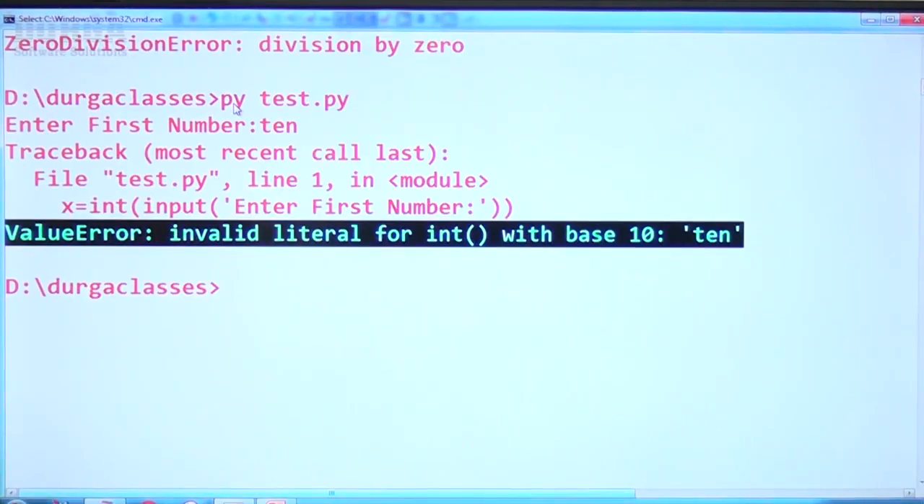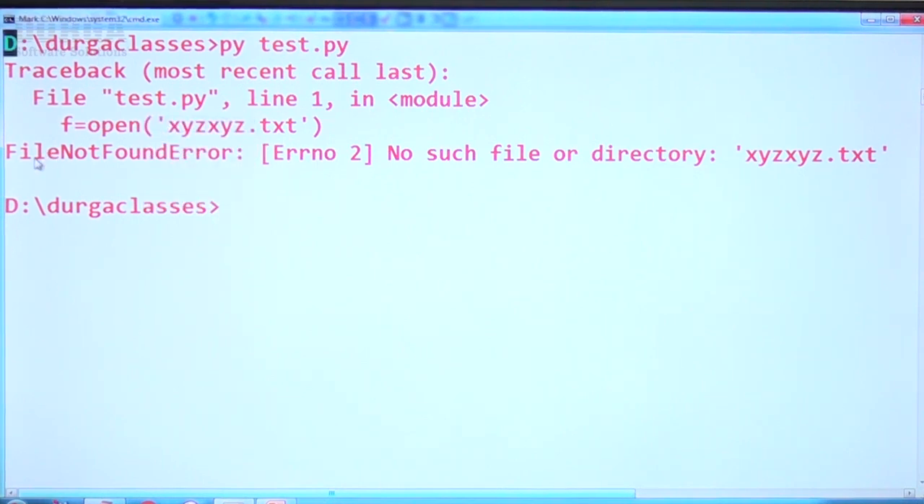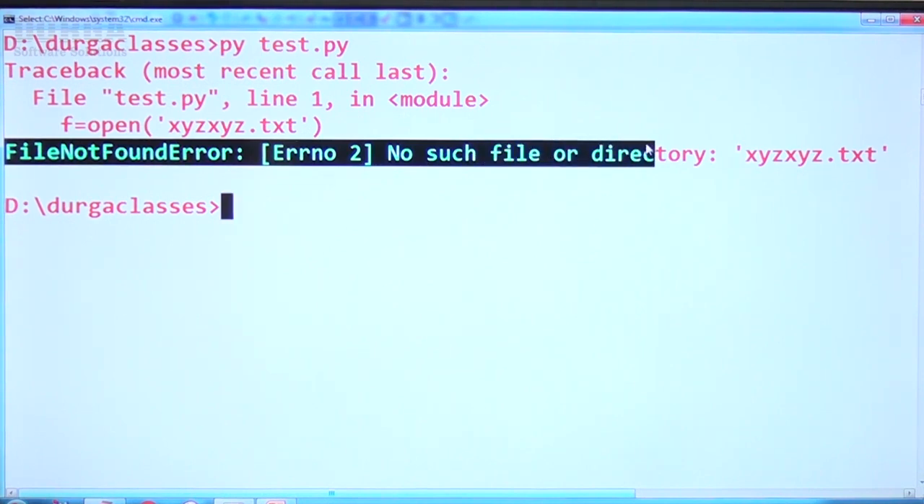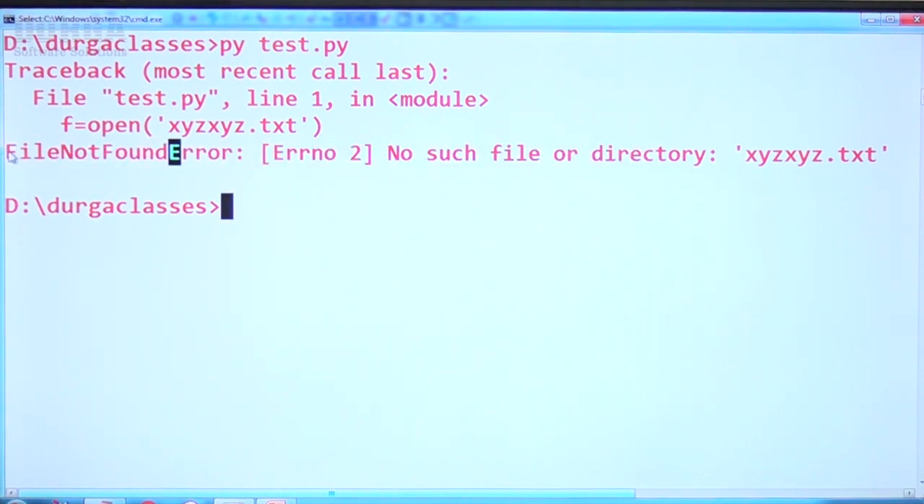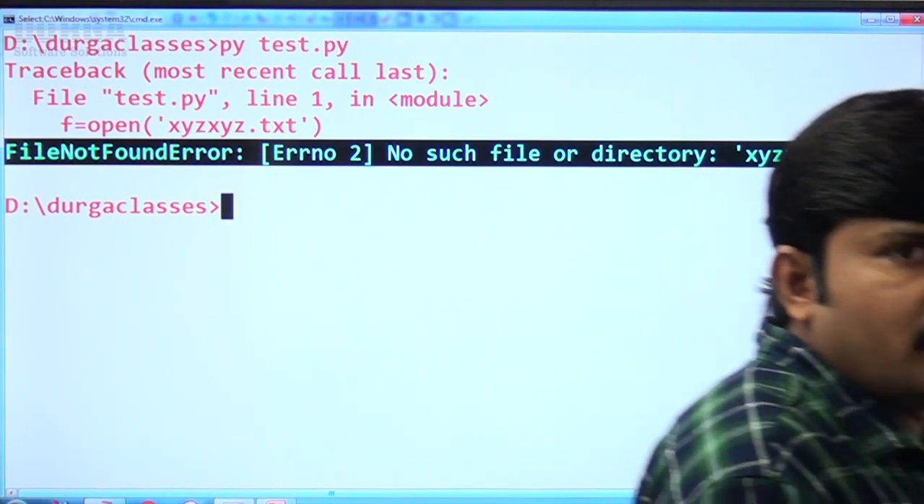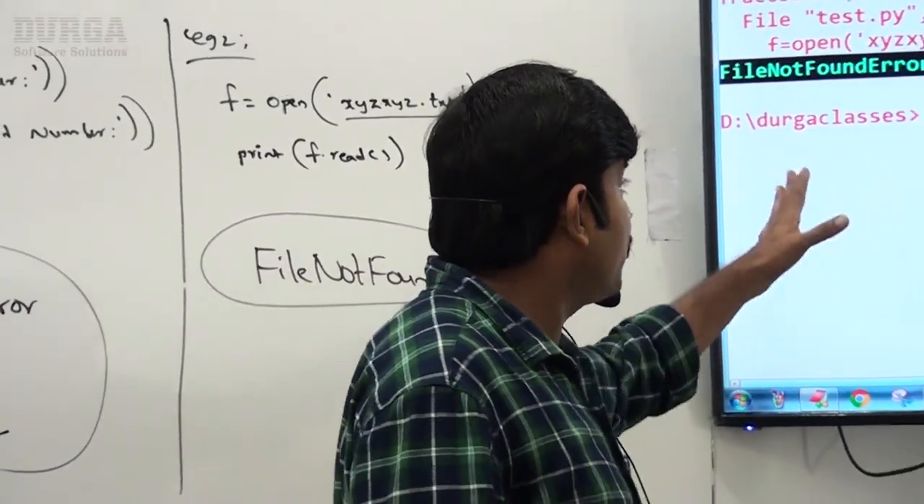Now have a look once. Now I'm trying to execute this code. Observe that immediately we are getting, sir, file not found error. File not found error, no such file or directory. Okay, xyz.txt. So everyone is in a position to understand clearly, not required to keep much explanation, sir.